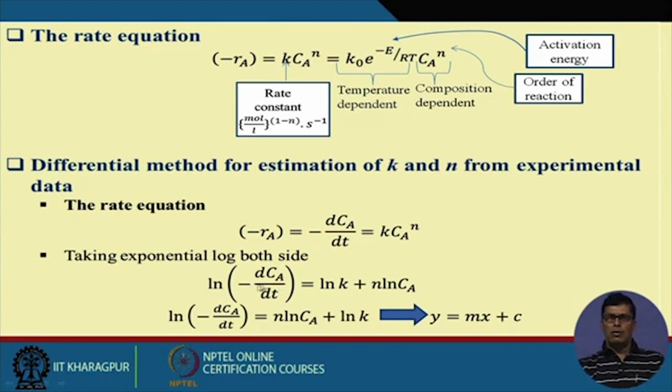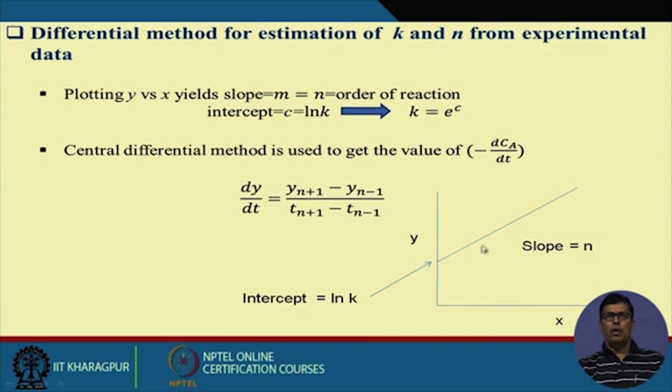Here k is constant, not a variable, so CA is the variable. You plot log of minus dCA by dt versus log CA, and you get a slope. This slope will give you the value of n, and the intercept will give you the value of ln k, from which you can find the value of k.